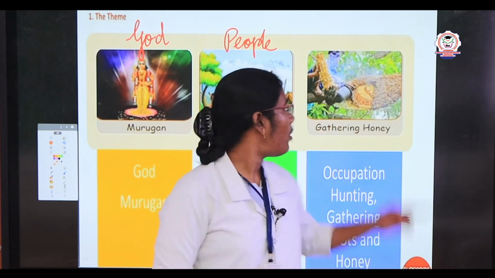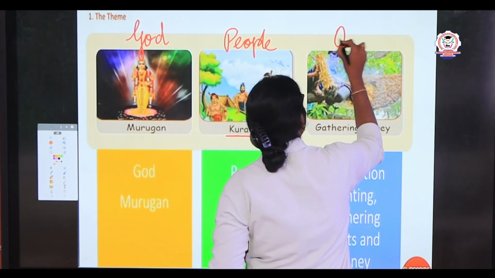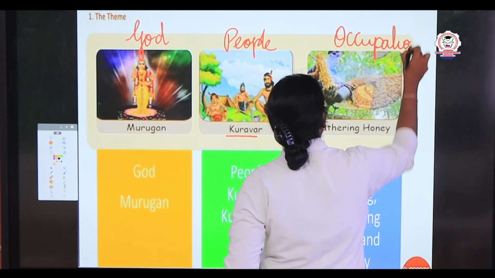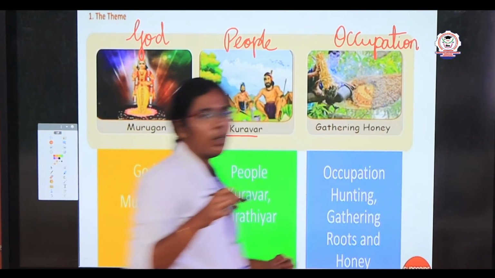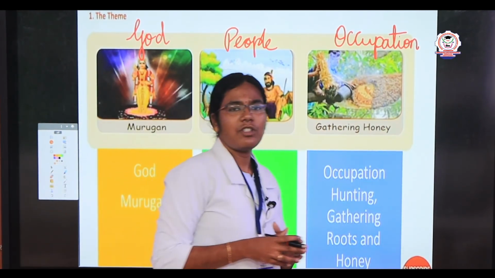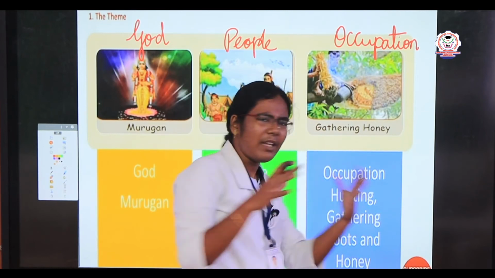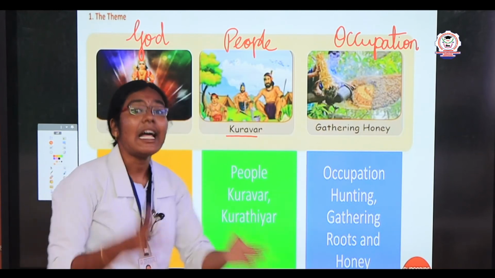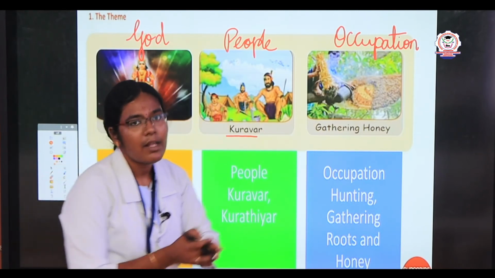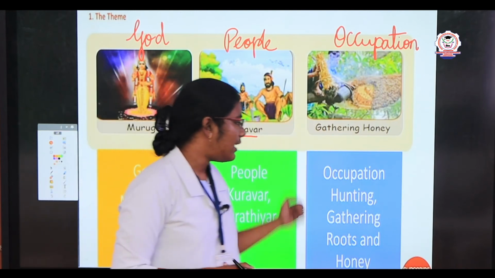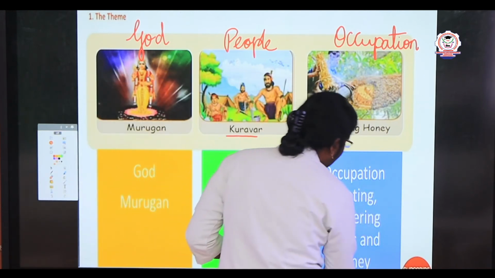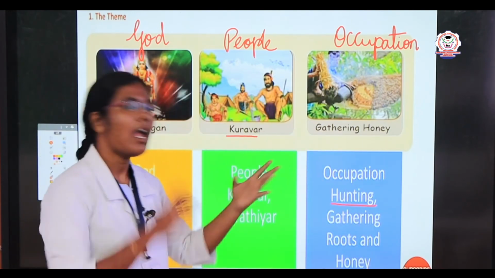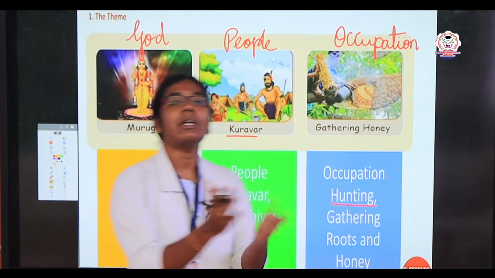Next, we are going to see about the occupation. Which means what kind of occupation? அவங்க செய்யற வேலை இல்லையா, அததான் நம்ம occupation சொல்லுவோம். What kind of occupation will they do? They are living in a mountainous area, so the main occupation is gathering honey. They collect honey from nectars. Hunting is also a main occupation. So gathering honey, hunting, and they also gather roots.